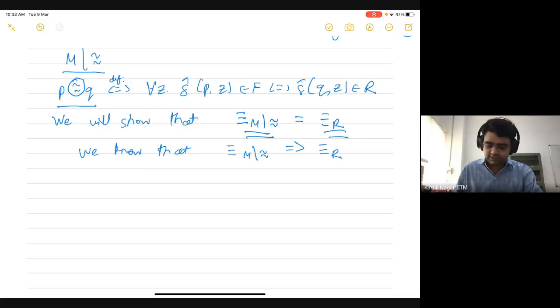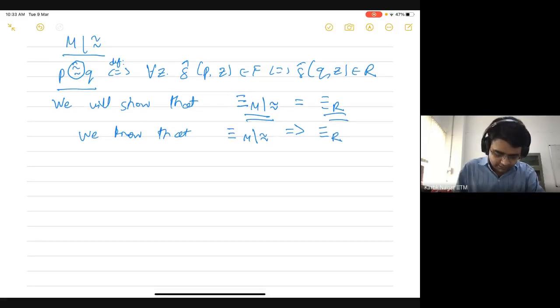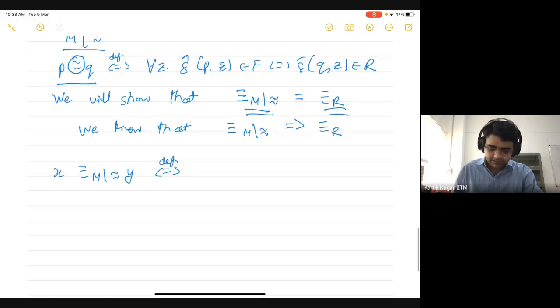Let's revise what this Mn relation induced by the quotient automaton is. Two strings x and y are related by this relation if and only if this string should take the start state to the same state in the quotient automaton.